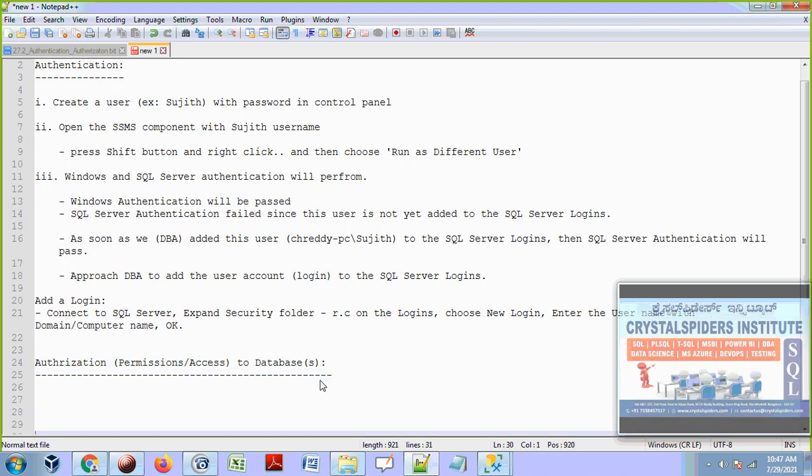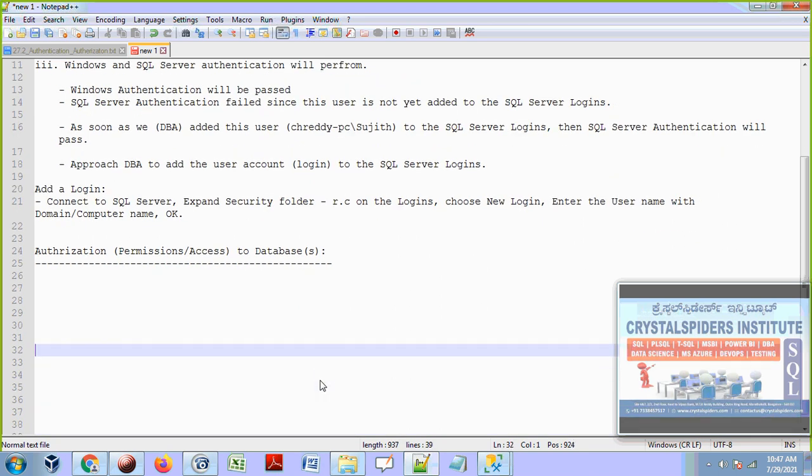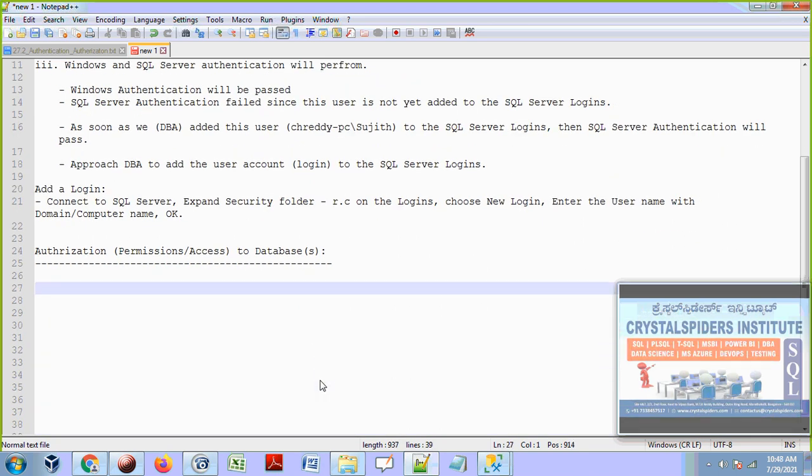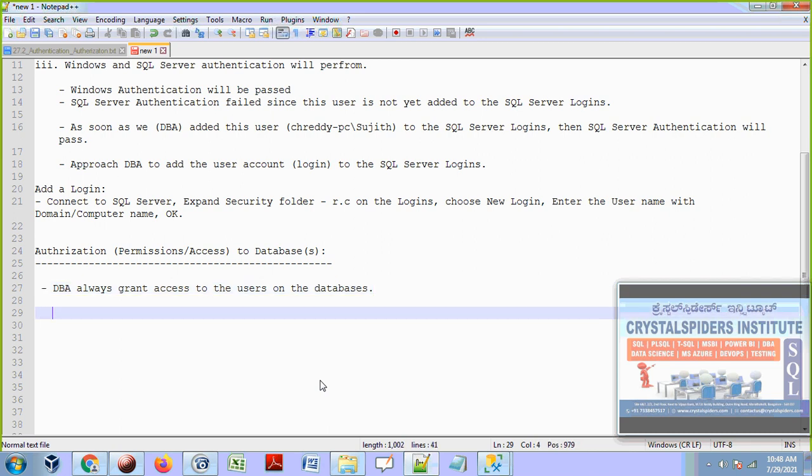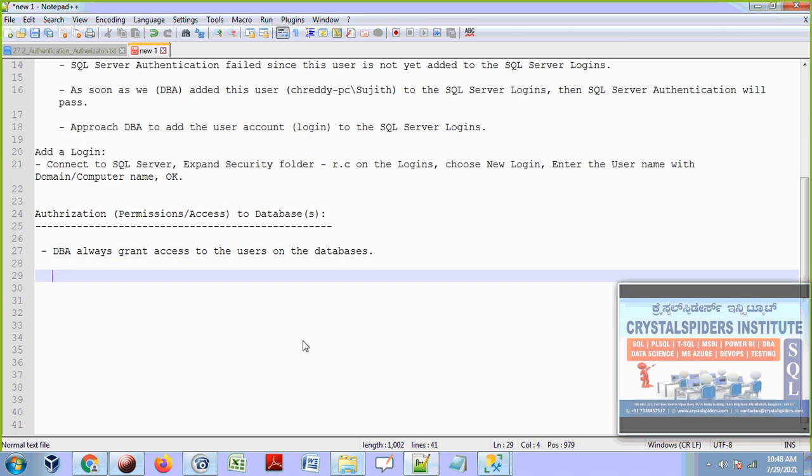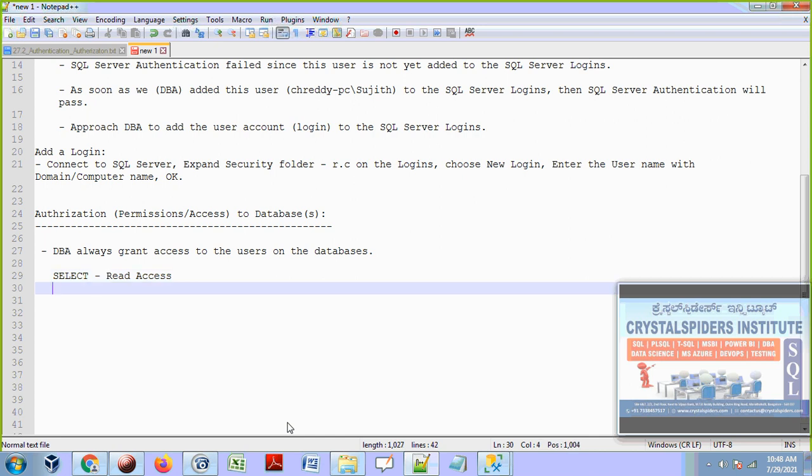So now here it's very simple, guys. So who will grant access? Who will grant access to the databases to a user? DBAs. So now here DBA always grants access to the users on the databases. So how will you grant access? When you say read access, when you want to run, sir, I want to run only select command. Select means it's nothing but read access, guys. This is nothing but read access. So I'm going to make these notes, guys. It's very important because people will always ask, I need read access. Read access means they want to run the select commands.